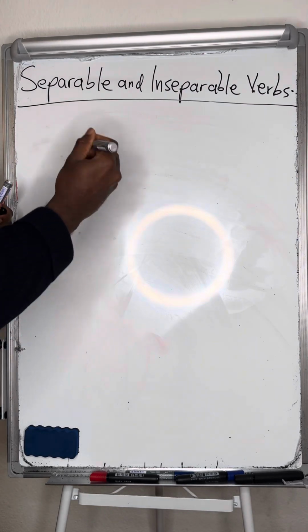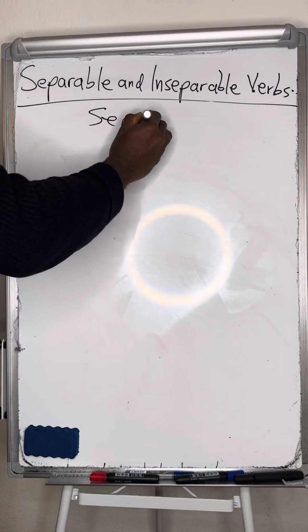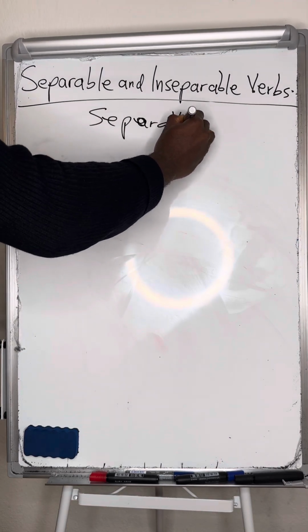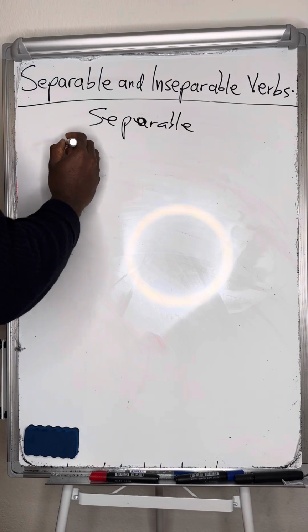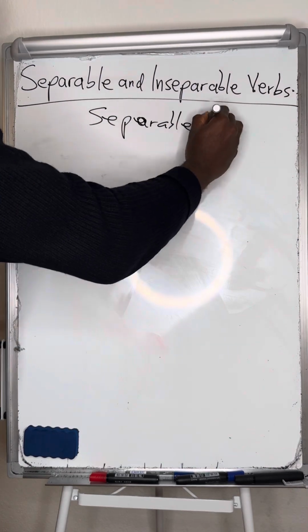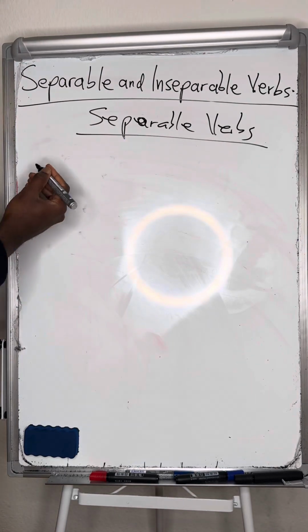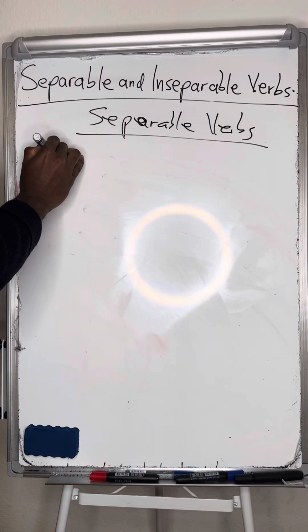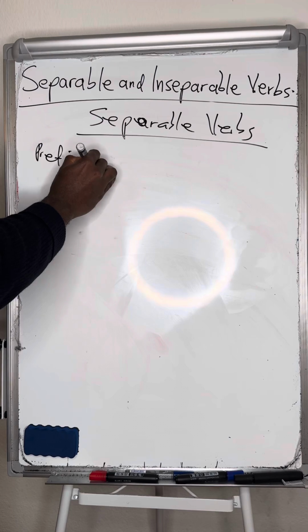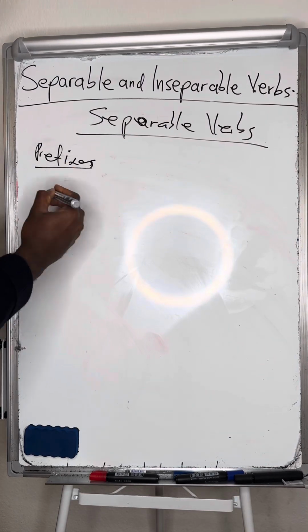Let's go to separable verbs and see some of the prefixes that indicate separable verbs. When you see a verb carrying these prefixes, just know that they are separable.